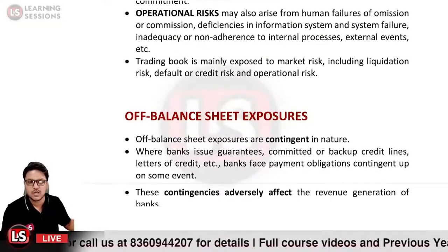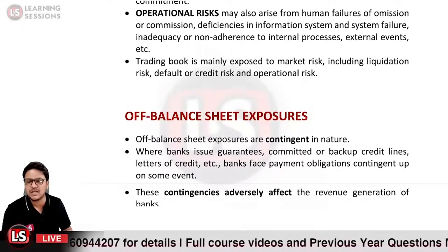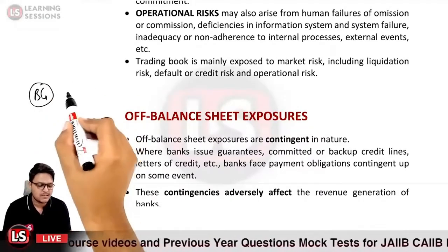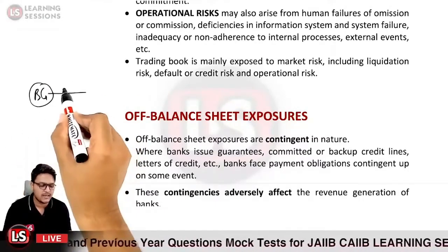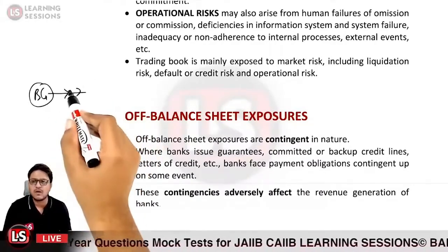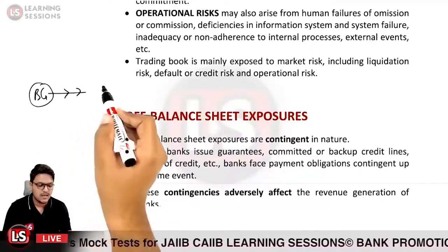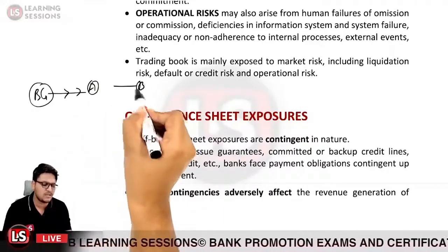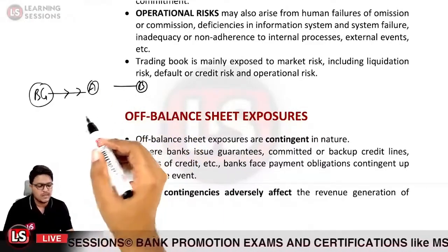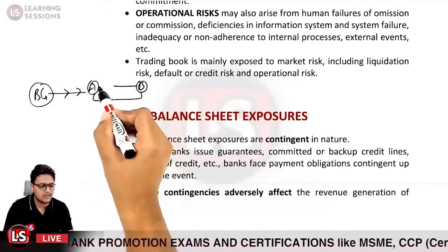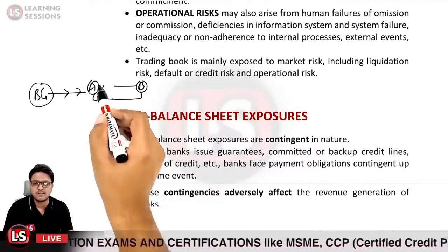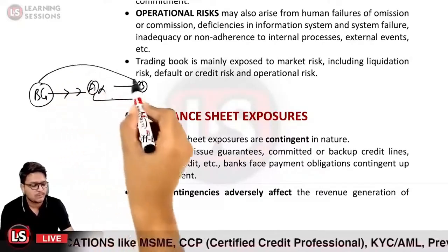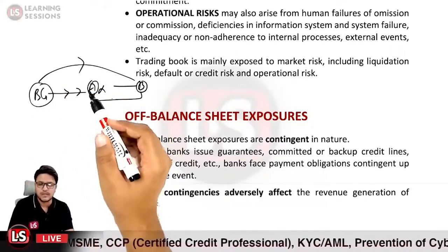What are off balance sheet exposures? These liabilities are contingent in nature. Let us take the case when a bank guarantee is extended by the bank. In that particular case there is no direct outlay of the fund; the amount is not disbursed yet. Let us take the case that the bank guarantee has been issued on behalf of person A in the name of person B, that is, B is the beneficiary. There is a contract between these two, and if the obligation was not performed by person A, for which the bank guarantee was extended, the bank has to comply with the commitment and pay the amount.